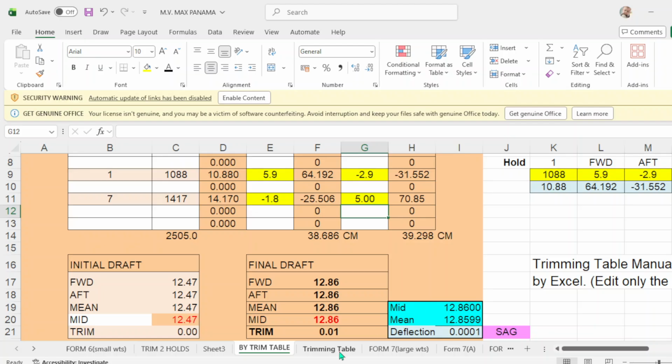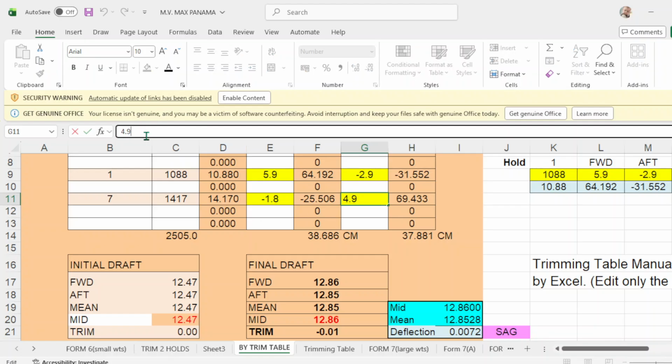Then you have your trim by the stern. Trim by the stern by 1 centimeter. So make this 4.9. You are now trimmed by the head. 4.9. Make this 9.5.